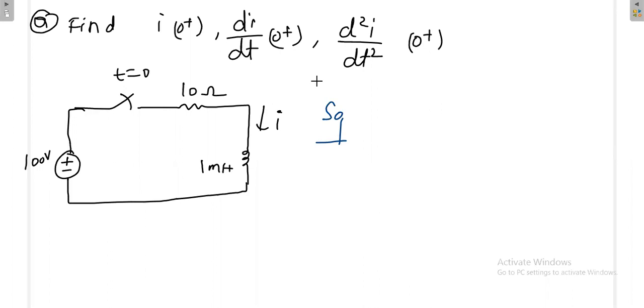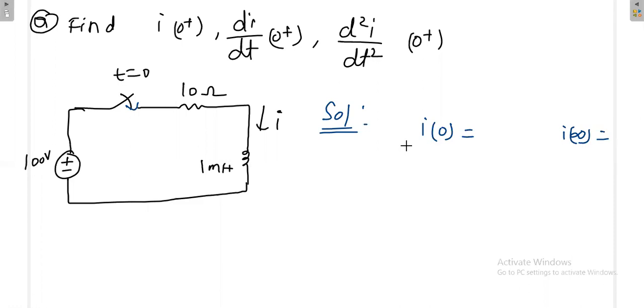What is the di by dt value at t equal to 0 plus? Is it positive or negative? For that you should know what is I0 and what is I infinite. If I infinite is greater than I0, this is positive. If I infinite is less than I0, then di by dt is negative.